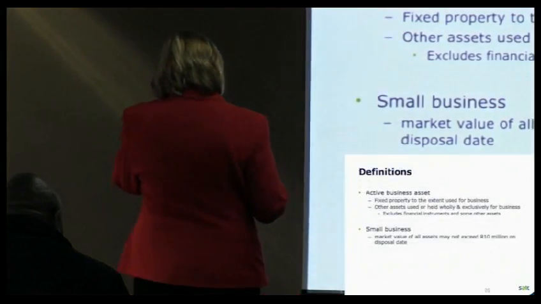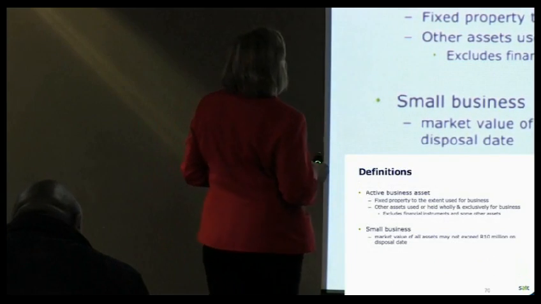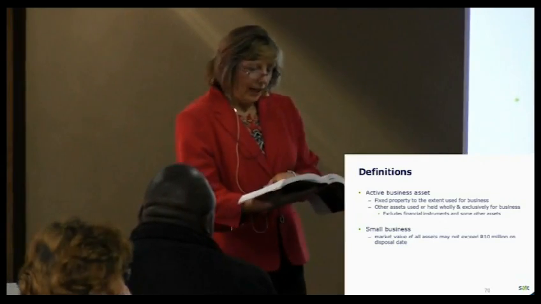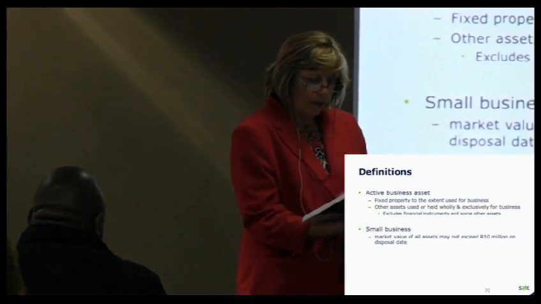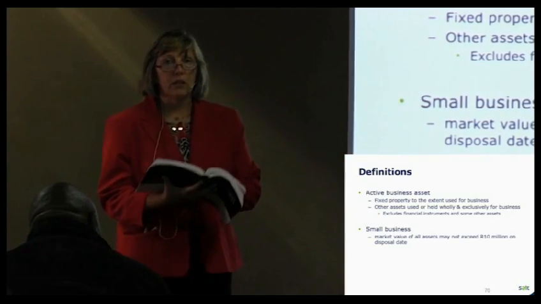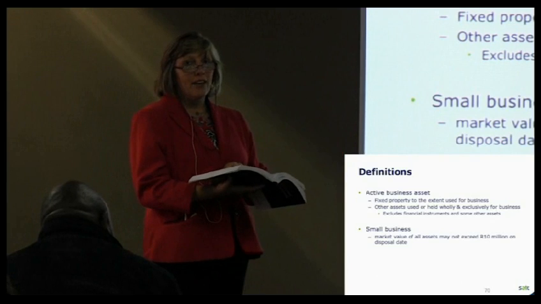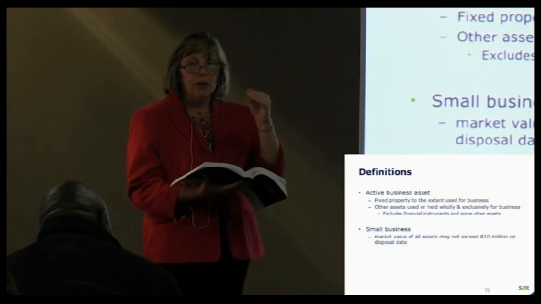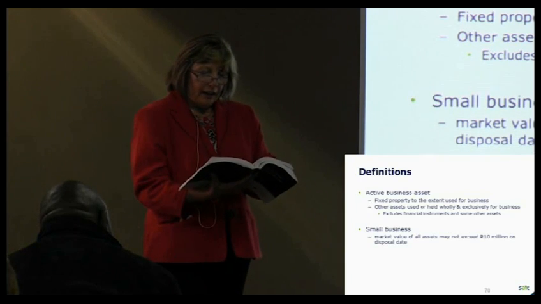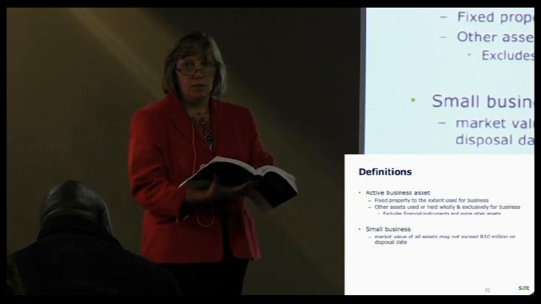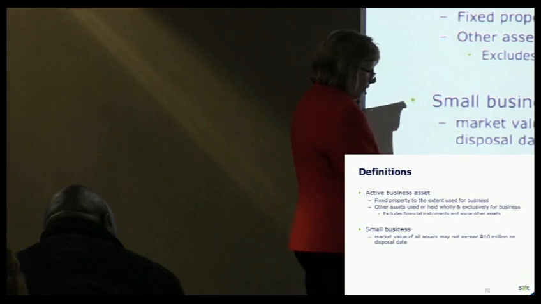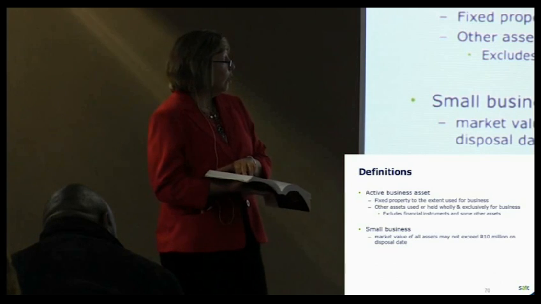So I mentioned the definition of small business. 10 million rand is the threshold there. Active business asset. Now I actually just want to give you the full definition here. When we talk about active business asset, it talks about an asset constituting immovable property to the extent used for business purposes. So you might have, let's say, a sole proprietor who has his own business. He's using fixed property for business purposes. The immovable property, to the extent used for business purposes, would qualify as an active business asset. And then an asset other than immovable property must be used wholly and exclusively for business purposes.